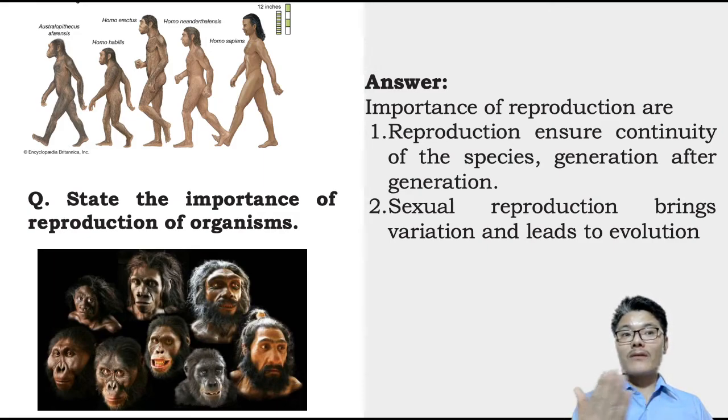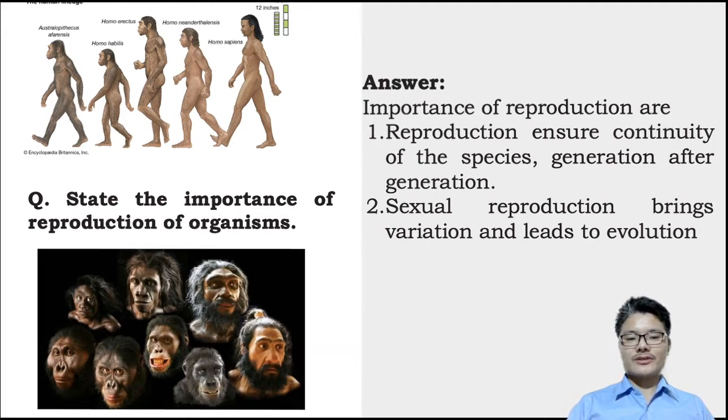So sexually reproducing living organisms bring dissimilarities among the offspring, which in a way leads to evolution. So for continuation of species on Earth, reproduction is important. And for sexually reproducing living organisms, it's important to reproduce sexually so that evolution occurs and there is a better chance for survival of the organism.